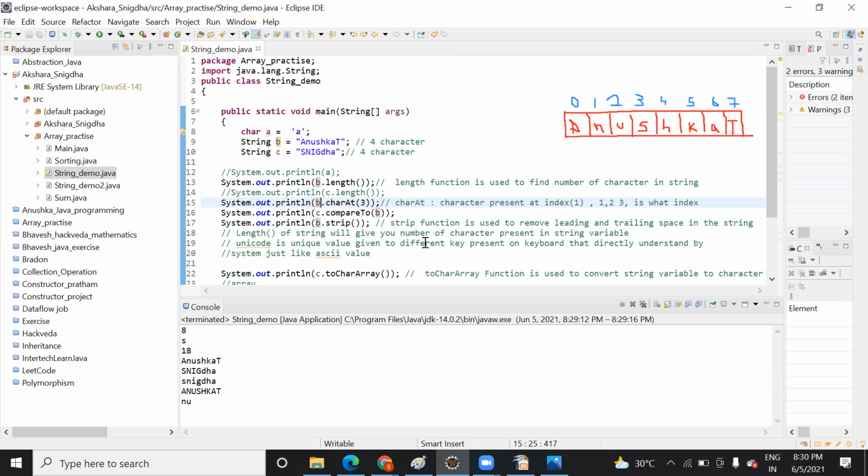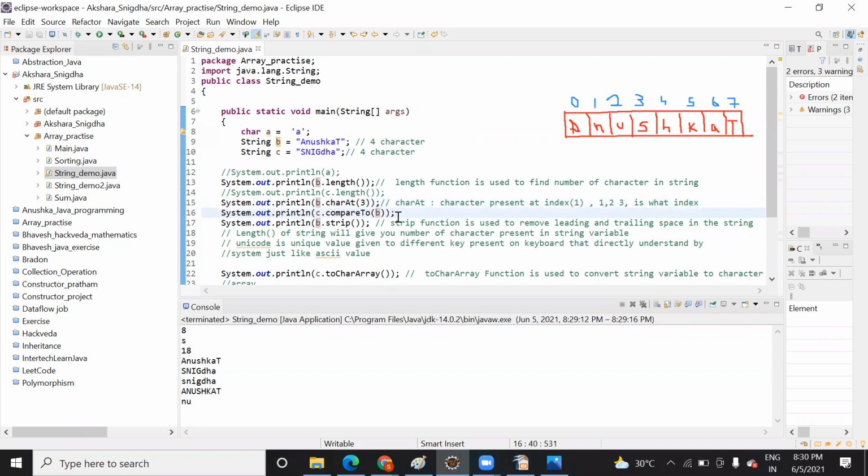System, they understand based on this Unicode. When you press any key on the keyboard, internally the ASCII value or this Unicode value is passed to your monitor, and then your monitor understands what the user actually wants to write.